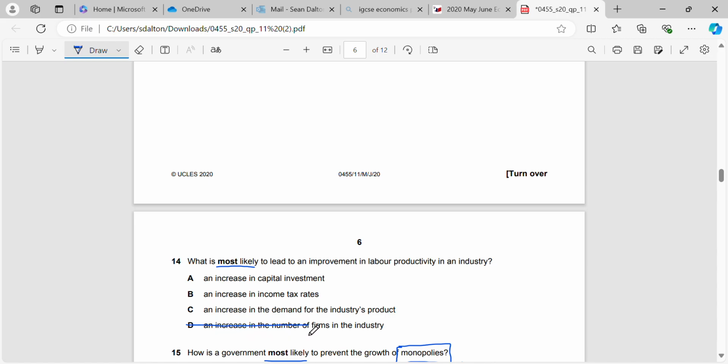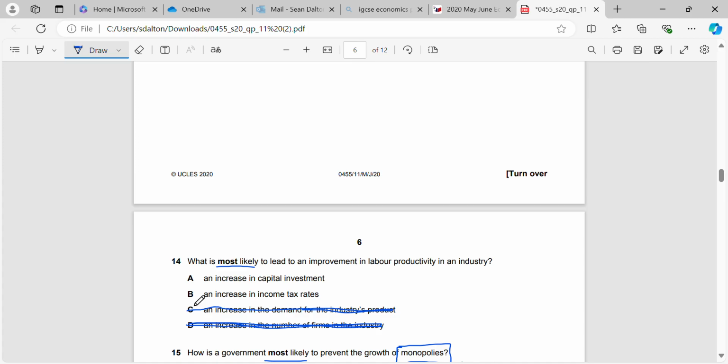That may just mean that there's more profit to be made in the industry, right? But the workers may still be producing the same amount. Maybe it's just that the costs have come down in the industry, right? An increase in demand for the industry's product. Again, something that can happen which will benefit the firms, but it's not going to mean that workers will be more productive.